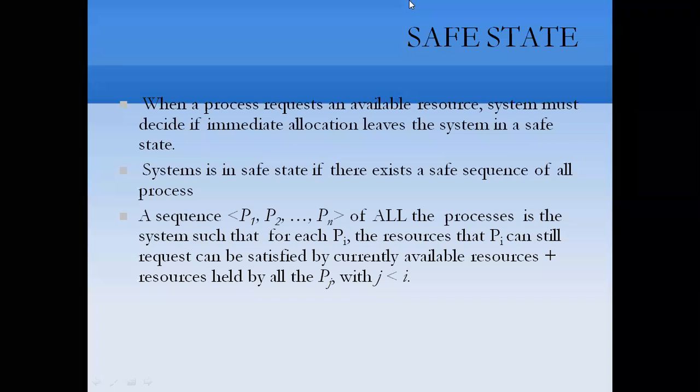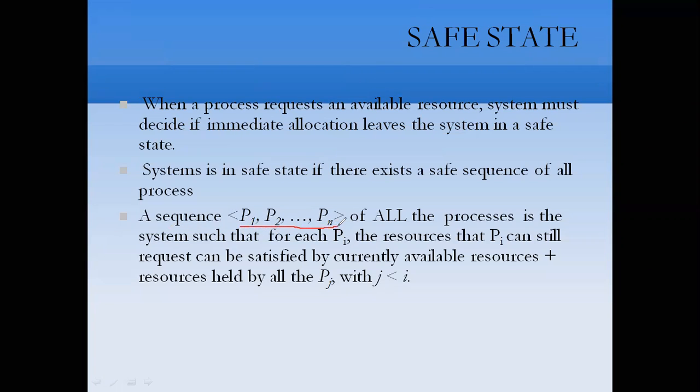A sequence P1, P2, ... Pn of all the processes in the system is a safe sequence if, for each Pi, the resources that Pi can still request can be satisfied by currently available resources plus resources held by all the processes Pj, where j is less than i. A safe state is not a deadlock state, and conversely a deadlock state is an unsafe state, and not all unsafe states are deadlock.